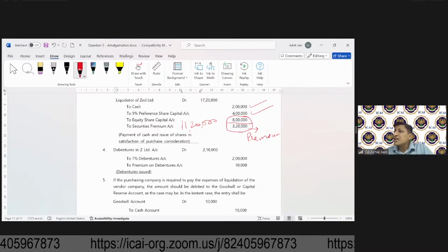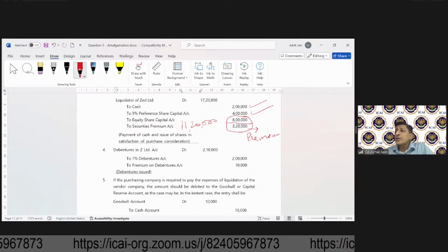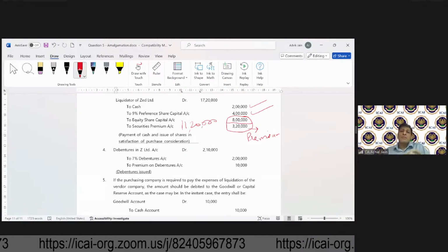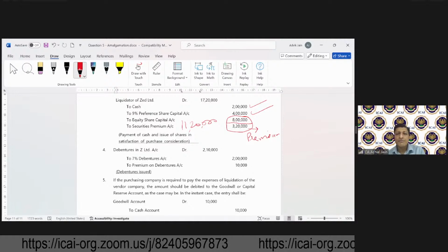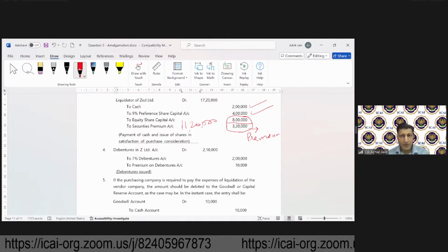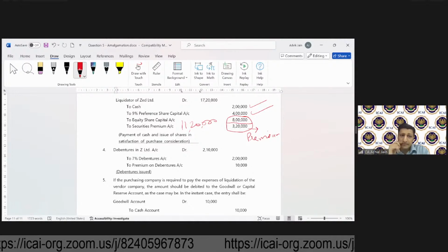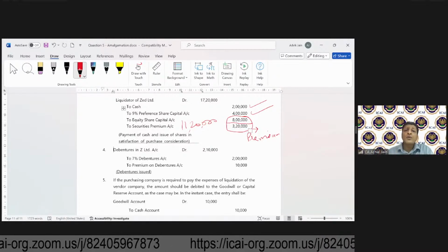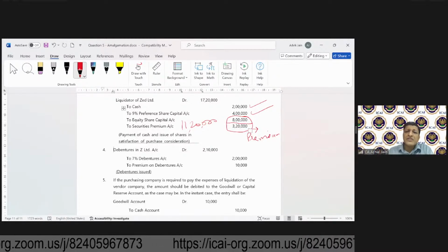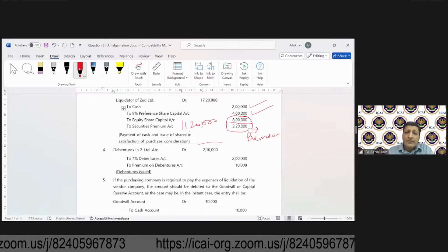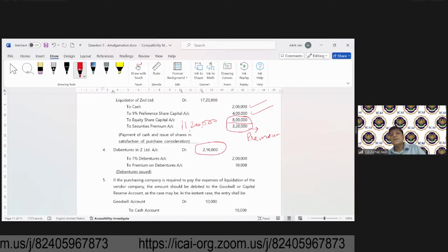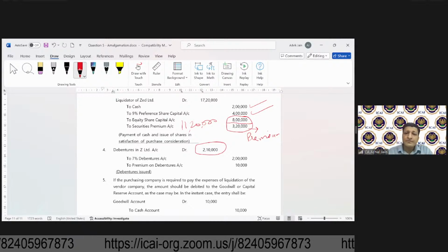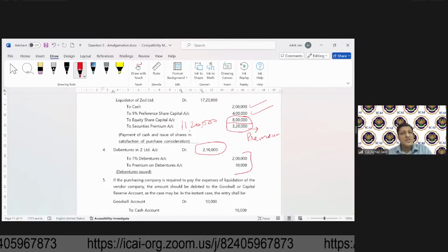Okay. Srinivasan is asking, sir, how do we find in the question whether it's in the nature of merger or purchase? See, by applying those 5 conditions. That's the only way you will have to find. Okay. Now, these debentures will have to be paid off. So debentures will be debited, and against these debentures, shares of Y will be issued, but at a premium. So that is also settled.